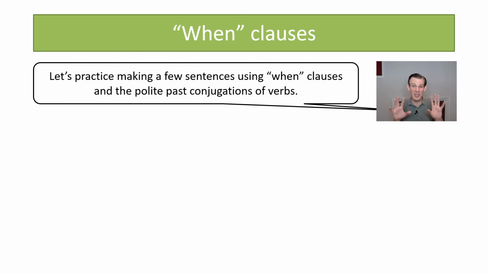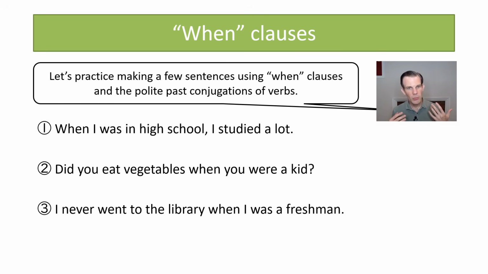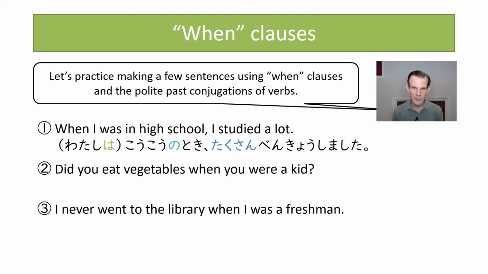Now let's try using these when clauses combined with the polite past conjugations of verbs to make some sentences and see how they can work together. For instance, when I was in high school, I studied a lot. What would this be? 私は高校の時たくさん勉強しました. We have 私は here, so we know it's when I was in high school, but even if you leave that out, it's a statement. The default assumption is we're talking about me. So 高校の時たくさん勉強しました. Same meaning.